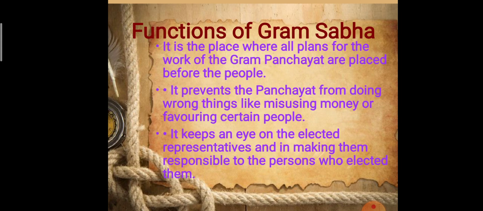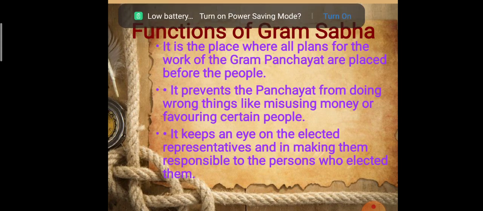It prevents the panchayat from doing wrong things like misusing money or favoring certain people. So the main function of Gram Sabha is that whatever money the government assigns to a particular village for the welfare of the people living in that village, the Gram Sabha keeps an eye on the panchayat members so that they cannot use the money for their own benefit.